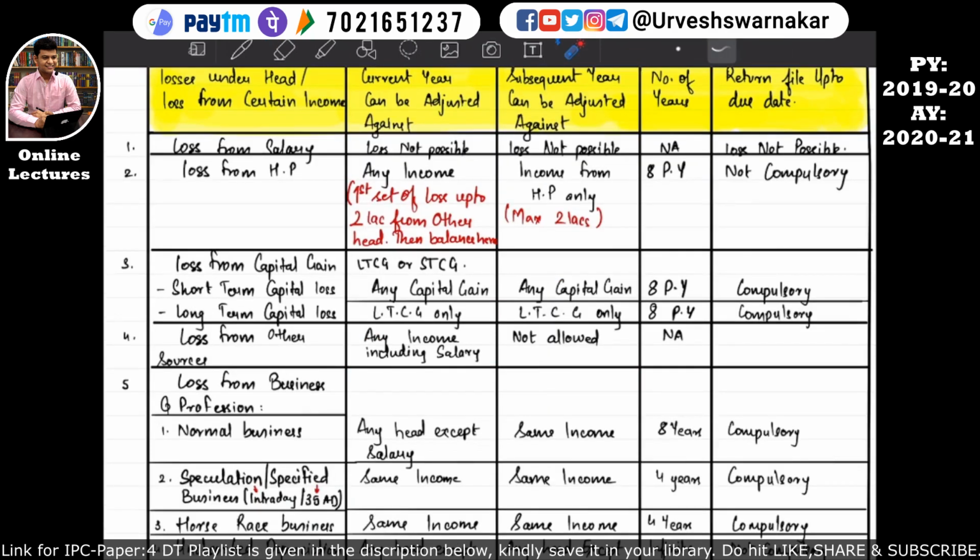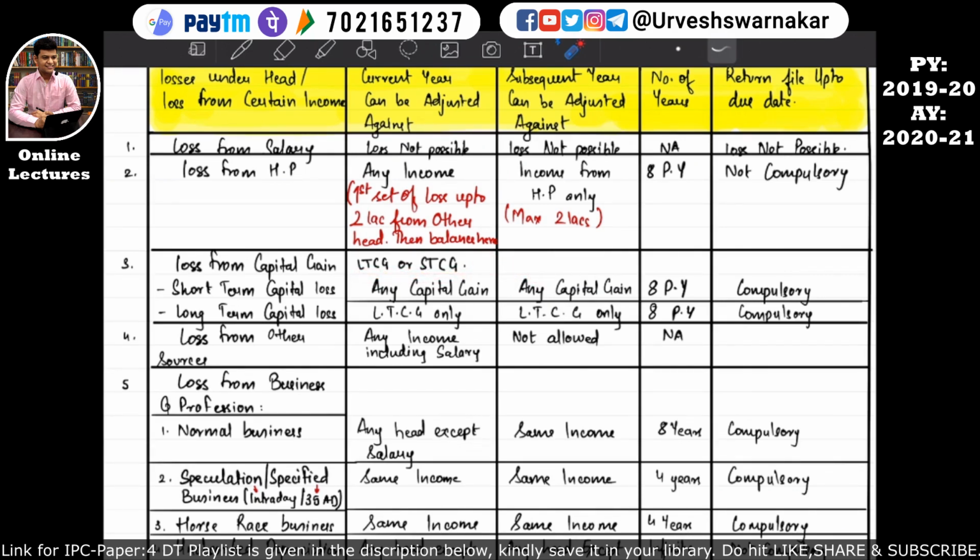So let's revise. If there is a loss from the head of capital gain, short-term capital loss can be set off against any capital gain, that is long-term capital gain or short-term capital gain in the previous year. But if 100% of these losses are not set off, it can be carried forward for 8 previous years, and it can be set off against any capital gain, that means long-term capital gain or short-term capital gain.